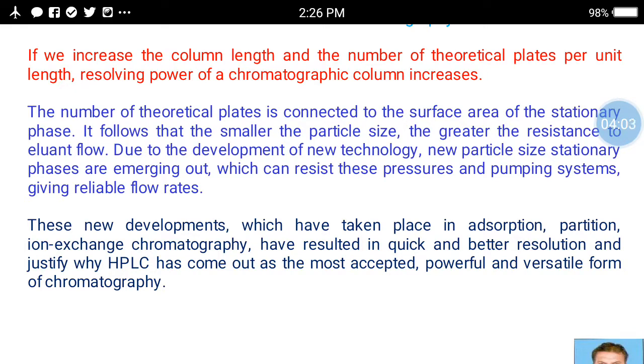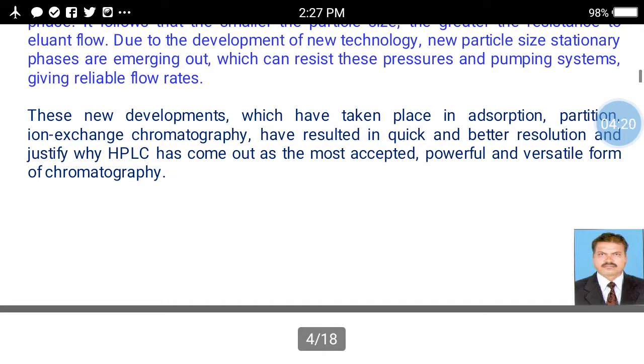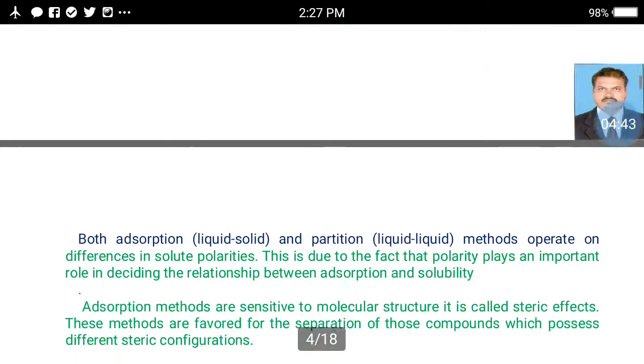Due to the development of new technology, new particle size stationary phases are emerging, which can resist these pressures, and pumping systems give a reliable flow rate. The new developments which have taken place in adsorption, partition and ion exchange chromatography have resulted in quick and better resolution, and justify why HPLC has come out as the most accepted, powerful and versatile form of chromatography.